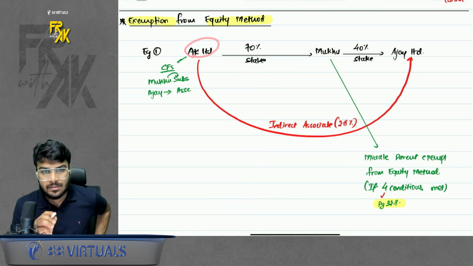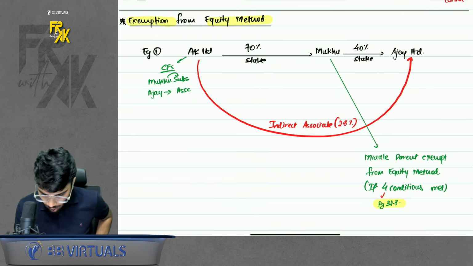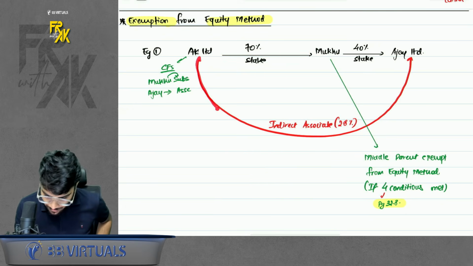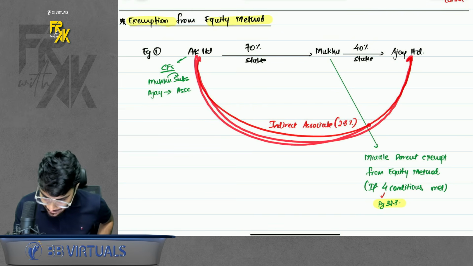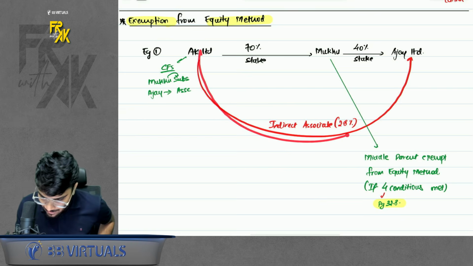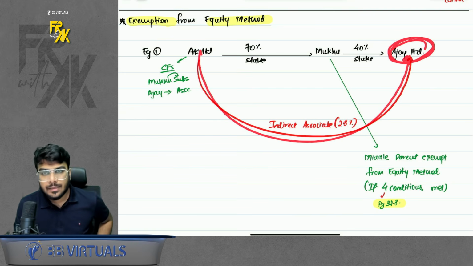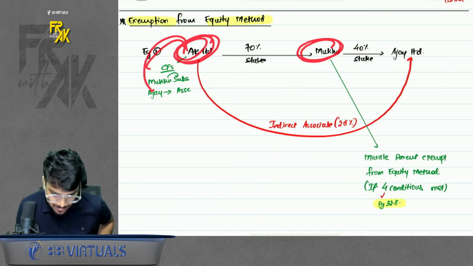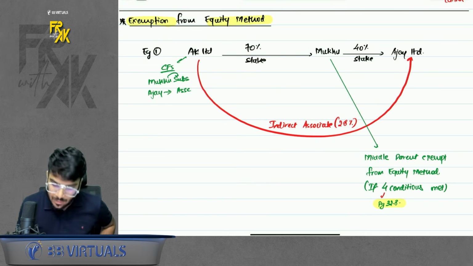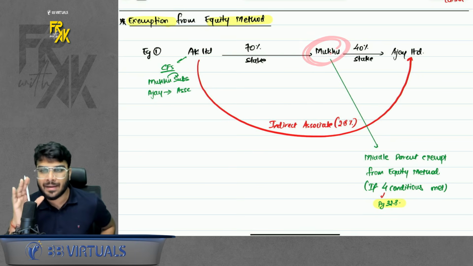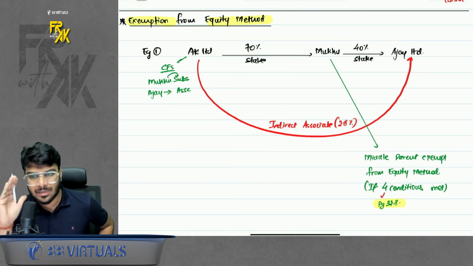First, let's say there was a company AK Limited. It has a direct stake in Mukku 70% and Mukku has a direct stake in Ajay. So if you try to find AK's indirect stake in Ajay, it comes to 28%. So basically AK has an indirect associate, Ajay Limited. So AK will prepare CFS with subsidiary also, AK will prepare CFS with indirect associate also. Simple. But here, who is exempt from equity method? This Mukku. The middle parent. Remember middle parent we discussed in 110 also. The middle parent is exempt.